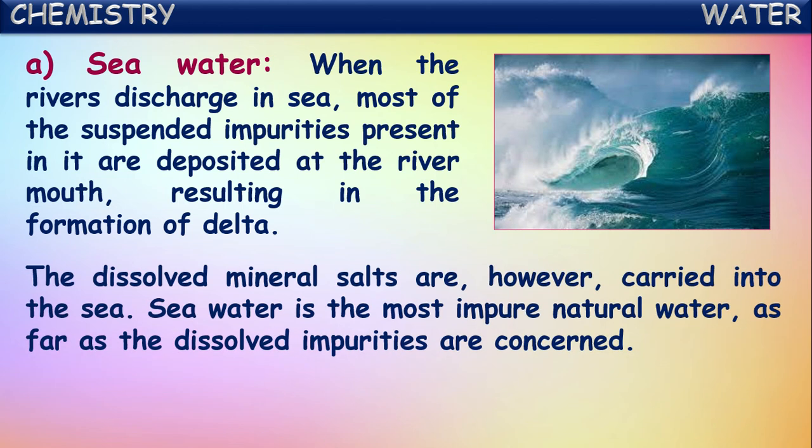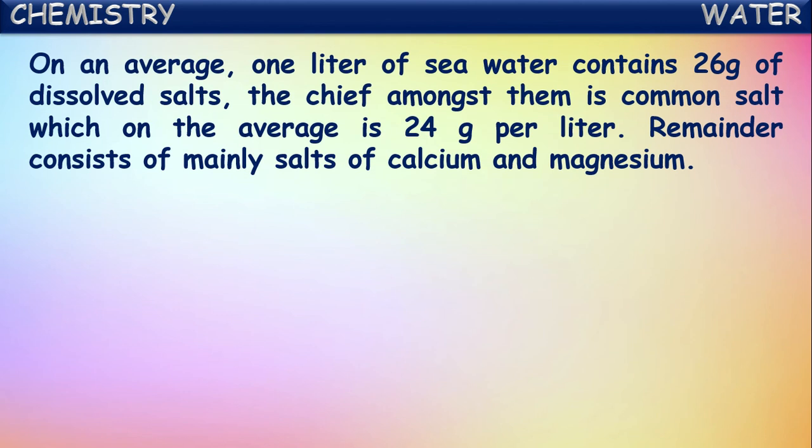The dissolved mineral salts are, however, carried into the sea. Because of the carrying of these salts from the rivers, seawater becomes more salty. Seawater is the most impure natural water as far as dissolved impurities are concerned. On average, 1 liter of seawater contains around 26 grams of dissolved salts.